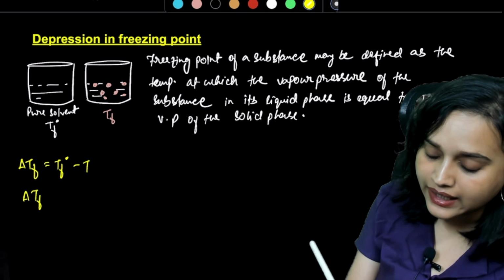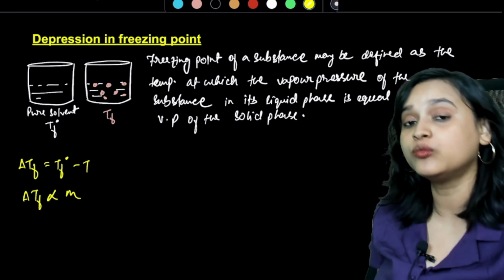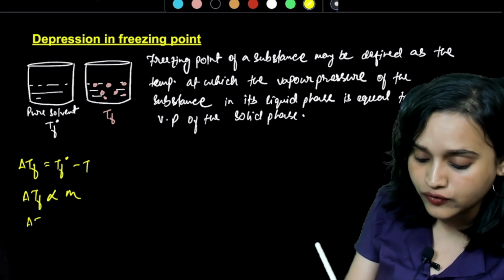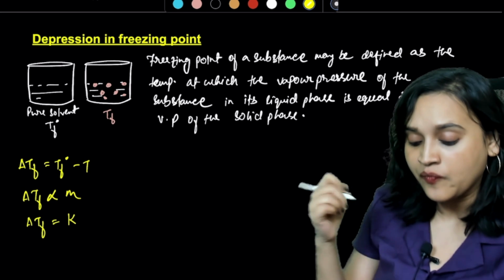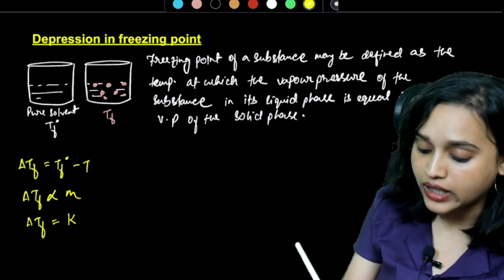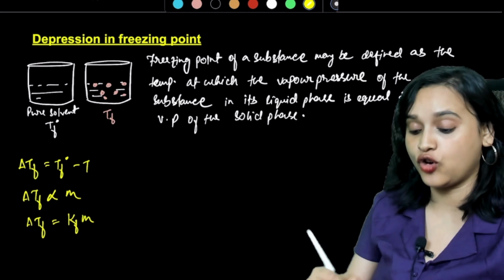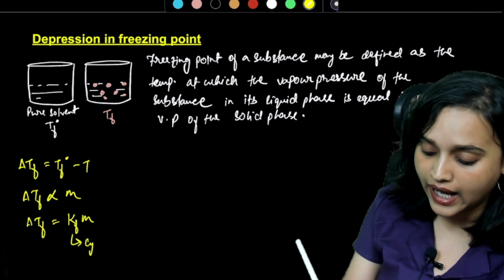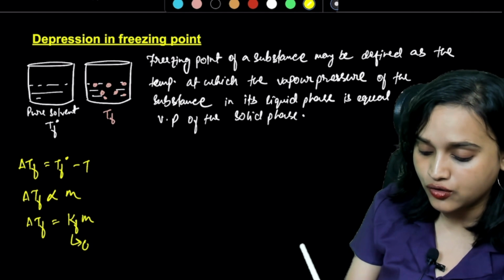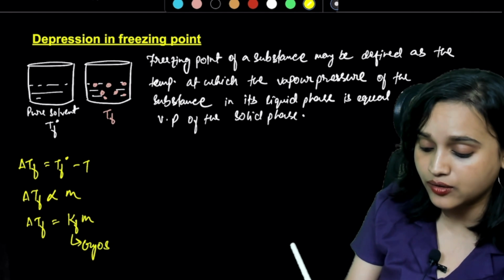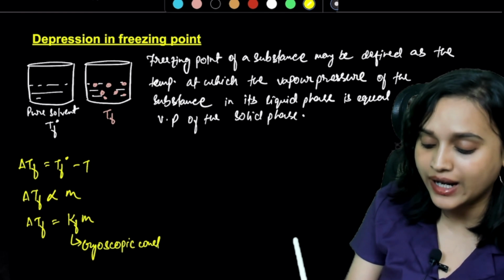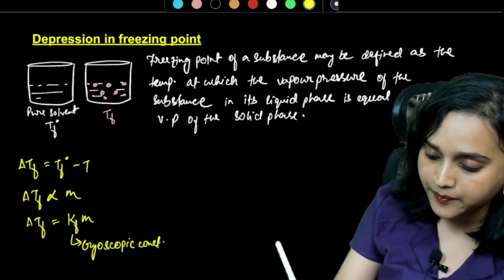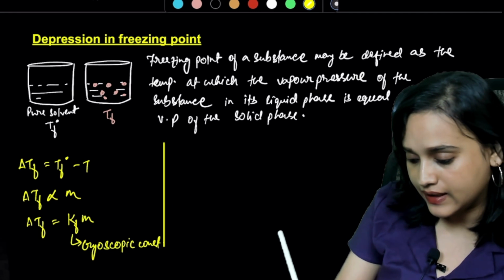So now I can write delta TF is directly proportional to molality. To remove the proportionality sign, I can write delta TF is equal to KF multiplied with m. What is KF? KF is called the cryoscopic constant. This is called the cryoscopic constant. All right, everybody.